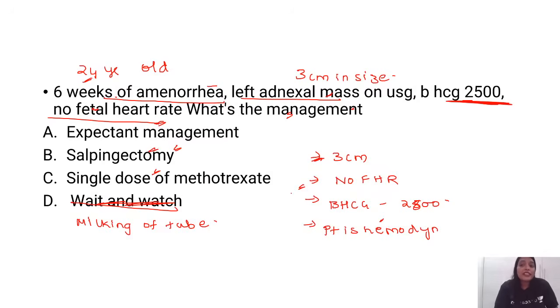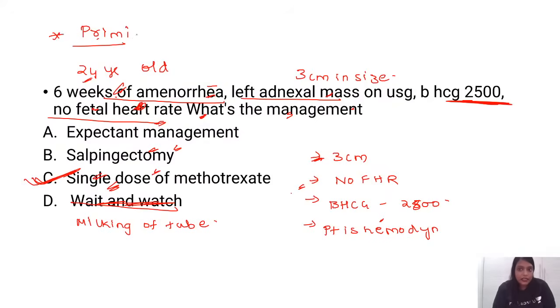Now, why will the answer be methotrexate? That I will tell you here. So the answer here is single dose of methotrexate. Now I will tell you why, supporting it. So first point is that she is primigravida, so I want to save her tube, right?